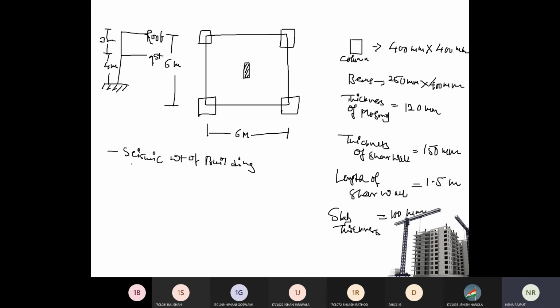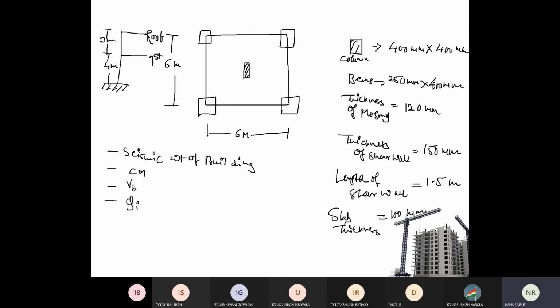You need to find the seismic weight of the building, the center of mass of this building. Obviously this will be 3 meter by 3 meter, but do calculate it so that you get practice for calculating center of mass for an unequal shape of building also. You need to find base shear, and the distribution of base shear along the height of the building. This is your tutorial example from this chapter.